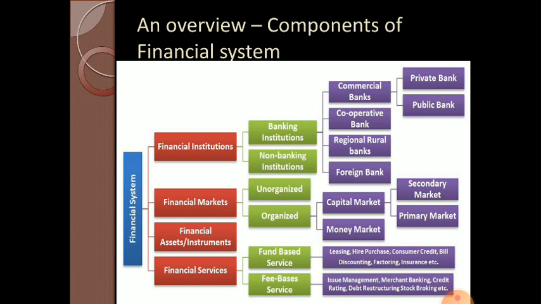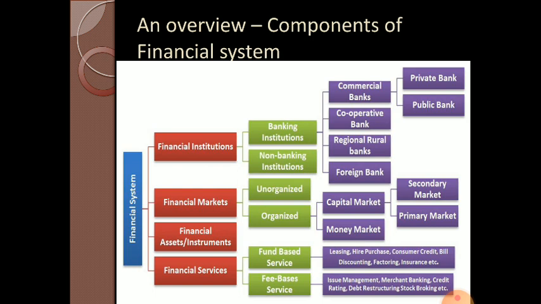Move on to the financial market. There are two types of financial market. First one is unorganized market. Then second one is organized market. Again, organized market is classified into two, that is capital market and money market. Then there are two types of capital market, primary market and secondary market. The next item is financial asset or instrument. The last one is financial services.